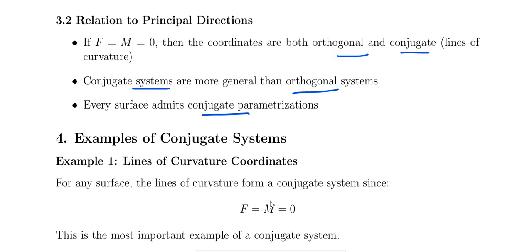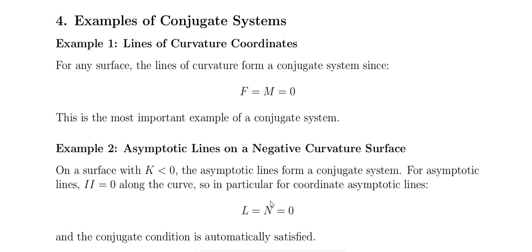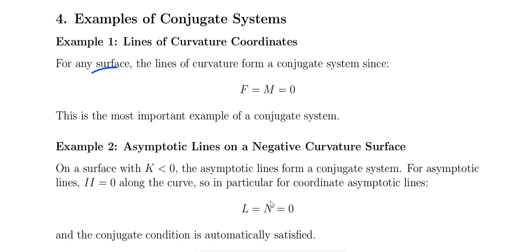And for an example, the lines of curvature of the coordinates for any surface form the conjugate system, since F equal to M equal to 0. This is the most important example of the conjugate system. And another example, asymptotic lines on the negative curvature surface.